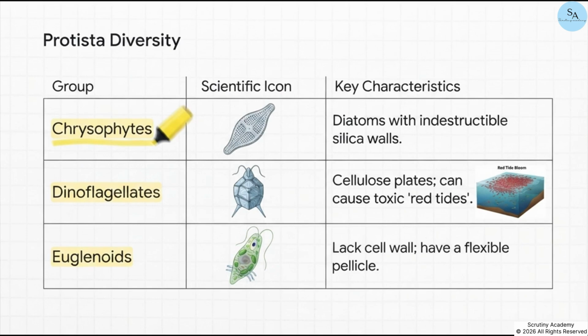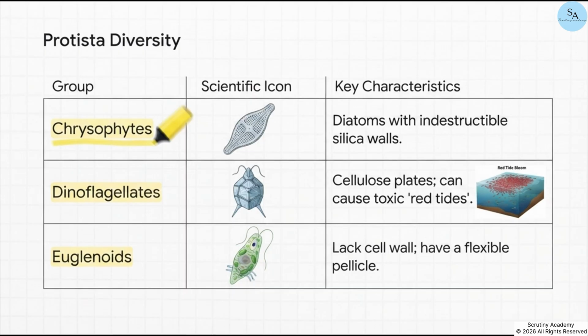You really want to pay close attention to the distinctions between the groups here. First up, Chrysophytes, which includes diatoms. Their cell walls are actually embedded with silica, making them virtually indestructible. Over billions of years, these shells pile up to form diatomaceous earth. Next, we have dinoflagellates. These guys have stiff cellulose plates on their surface, and rapid multiplication of red dinoflagellates, like Gonyaulax, is what causes toxic red tides that wipe out marine life.